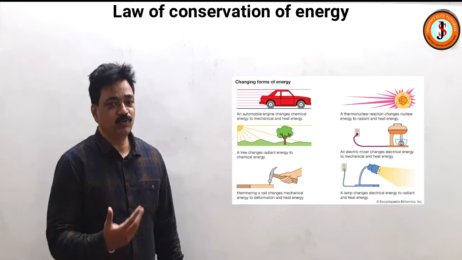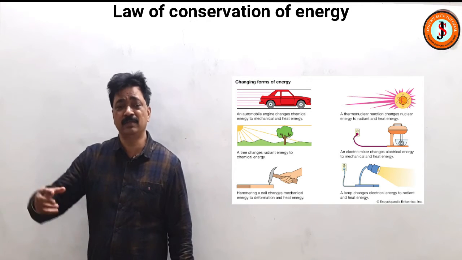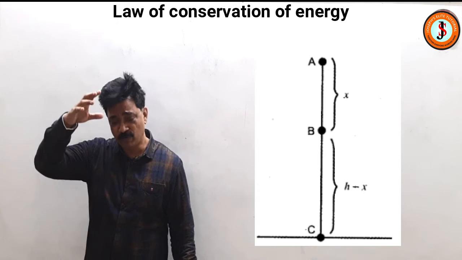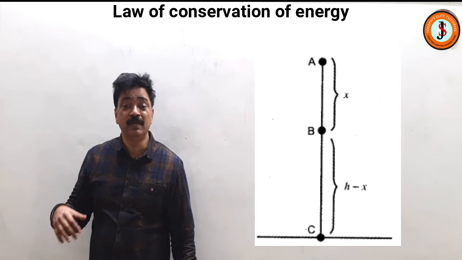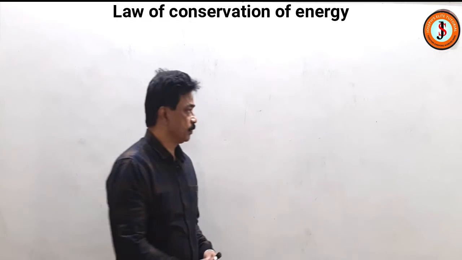Now I am going to prove that the mechanical energy of a free falling body from a particular height remains conserved at all times. So let us try to see.